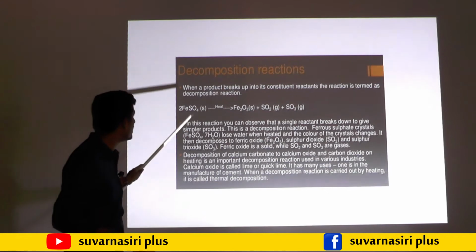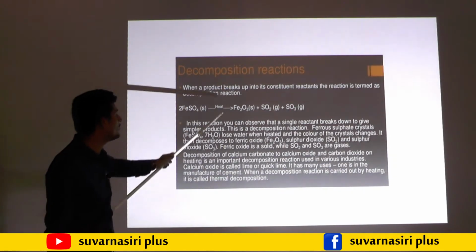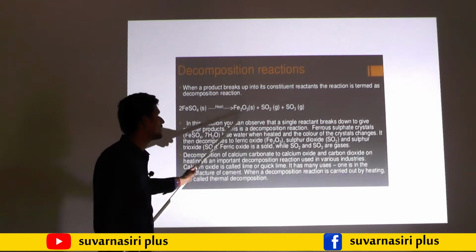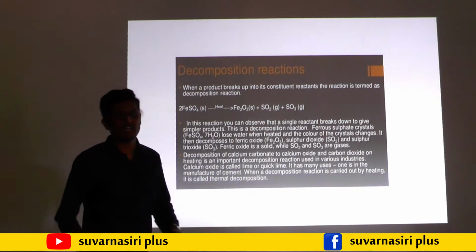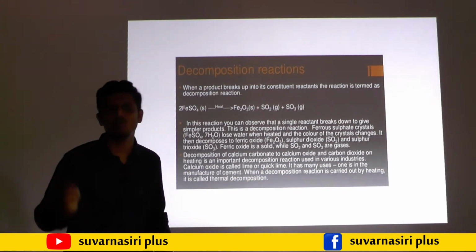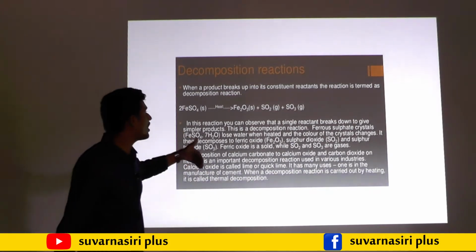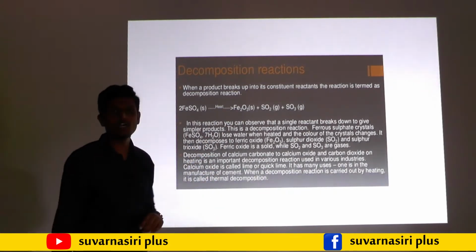For example, 2 molecules of ferrous sulfate, when we heat it, form Fe2O3, sulfur dioxide and sulfur trioxide. Three products are formed. Any reaction in which only one reactant is present but two or more products are formed is called a decomposition reaction.